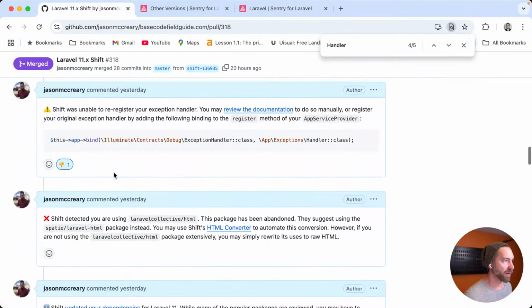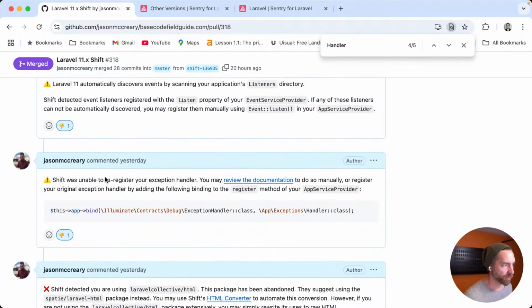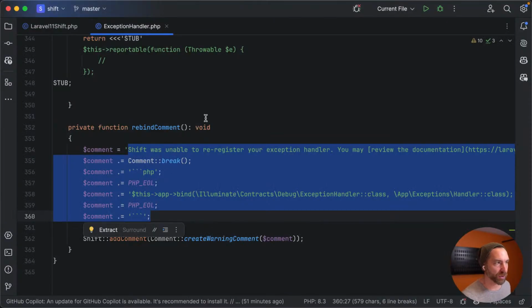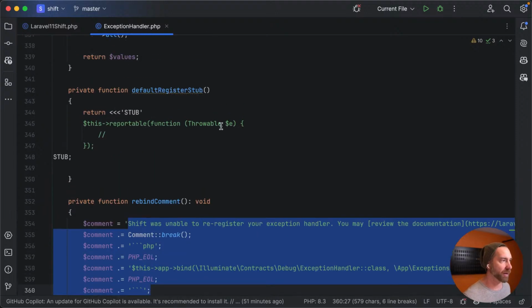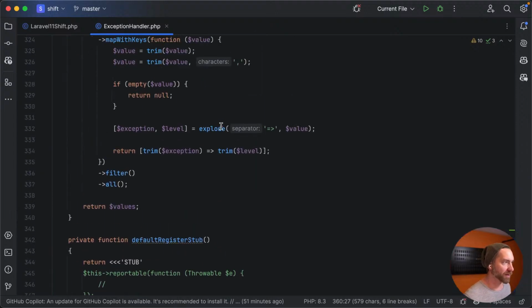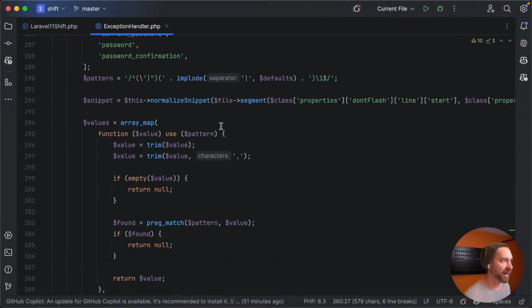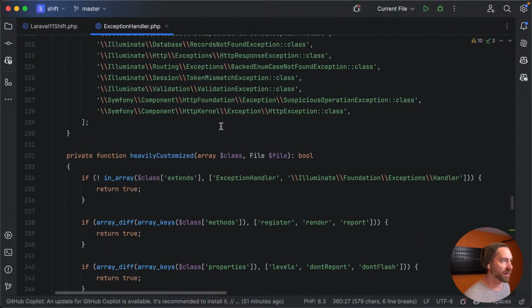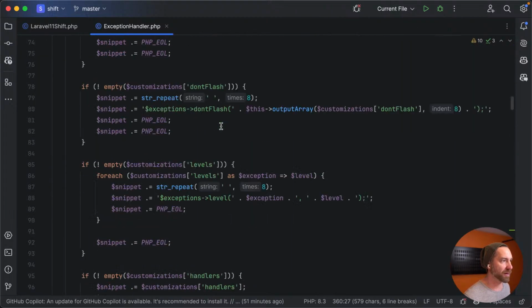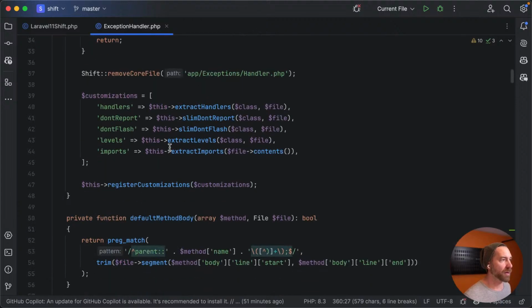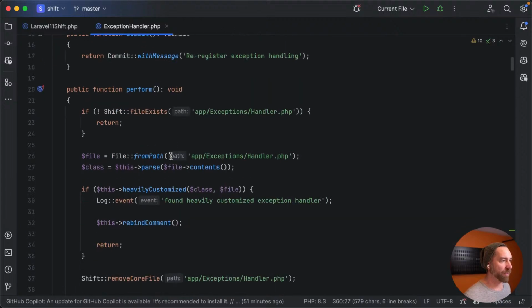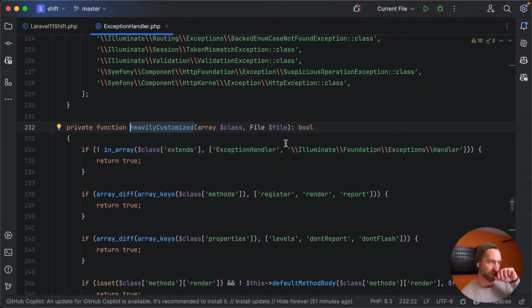Here's our rebind comment right here. Shift was unable to do stuff. You need to re-register it, and so on. There's our rebind comment. Otherwise, the kick here, I think, is that there's a lot of code here. This all happened in heavily customized. So let's take a look at what heavily customized is.